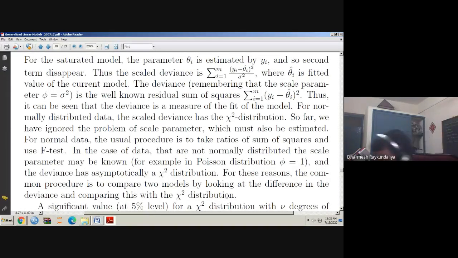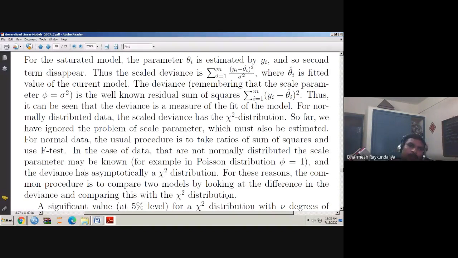If I wish to compare two models, how do I compare them? I know that deviance has the asymptotically chi-square distribution. So whether the added variable really significantly improves the model or not, how should I compare?